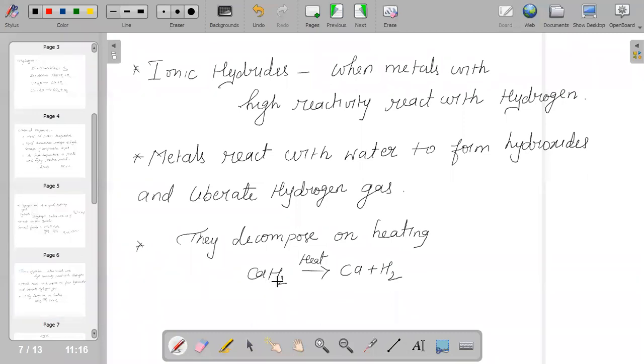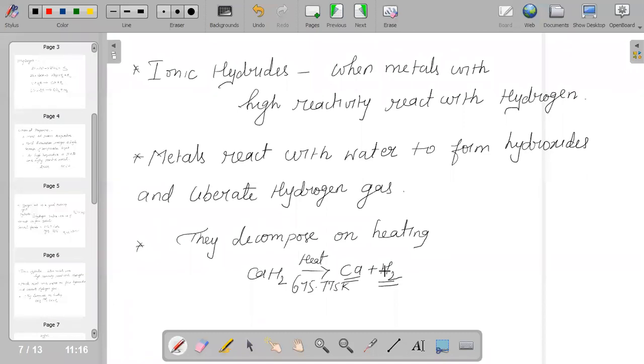And what is the effect of temperature on these hydrides? They decompose on heating. Like if you take calcium hydride and heat it, of course, we should maintain a temperature of 675 to 775 Kelvin. It will decompose to give calcium and hydrogen.